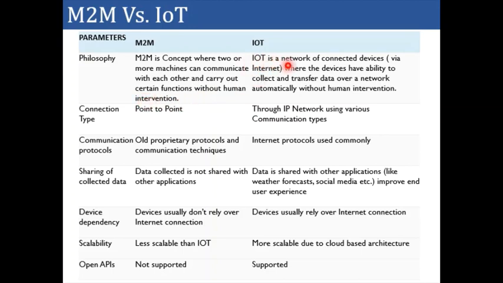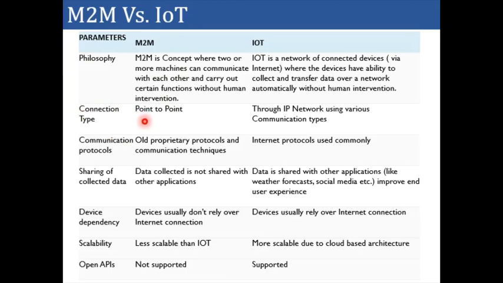While in case of IoT, it is a network of connected devices via internet mainly, where the devices have the capability to collect and transfer data over a network automatically without human intervention. So philosophy wise, the IoT can share data over a large network, while in case of machine to machine communication, it generally happens with a limited number of machines at a time.